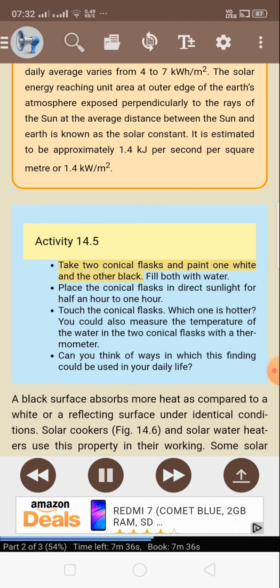Activity 14.5. Take 2 conical flasks and paint one white and the other black. Fill both with water. Place the conical flasks in direct sunlight for half an hour to 1 hour. Touch the conical flasks. Which one is hotter? You could also measure the temperature of the water in the 2 conical flasks with a thermometer. Can you think of ways in which this finding could be used in your daily life?